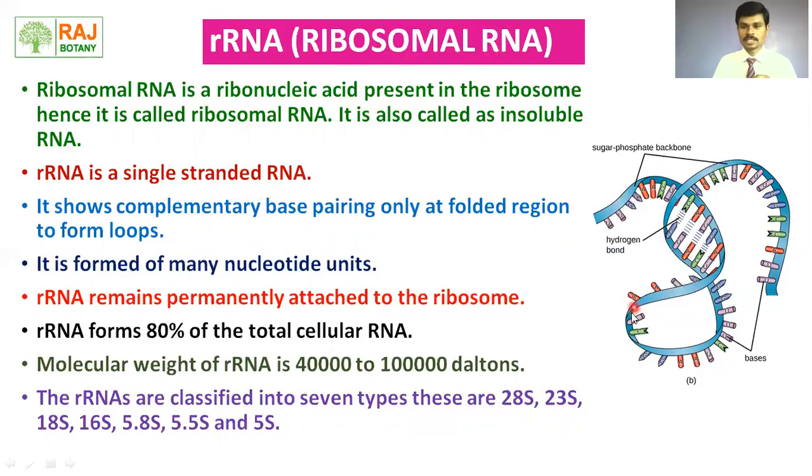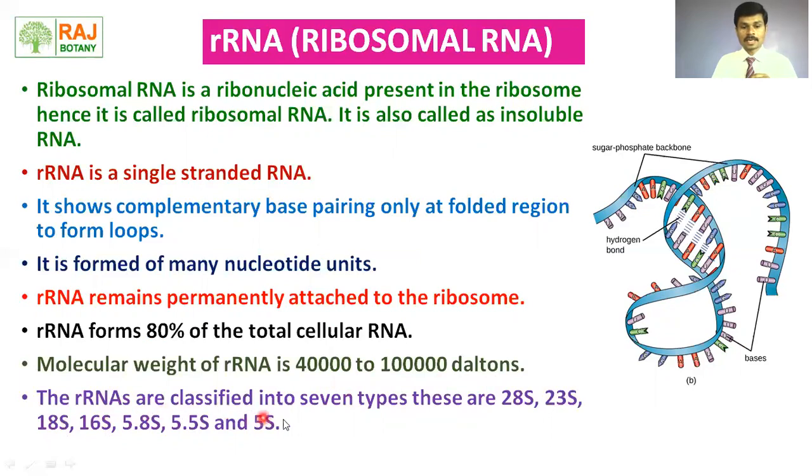Here we can see it is a single stranded RNA, but only at specific folded regions can complementary base pairing be seen. Here we can see the base pairing between the nitrogen bases: guanine pairs with cytosine, and uracil pairs with adenine with the help of hydrogen bonds. It is made of many nucleotides. rRNA remains permanently attached to the ribosome. rRNA forms 80% of the total cellular RNA. rRNA's molecular weight is 40,000 to 1 lakh Daltons.